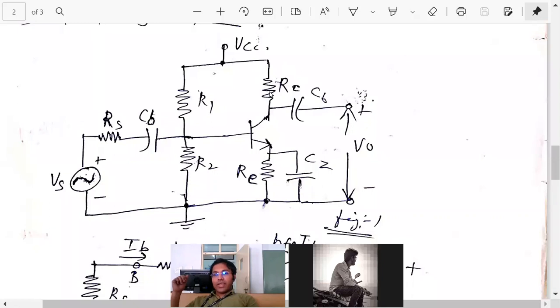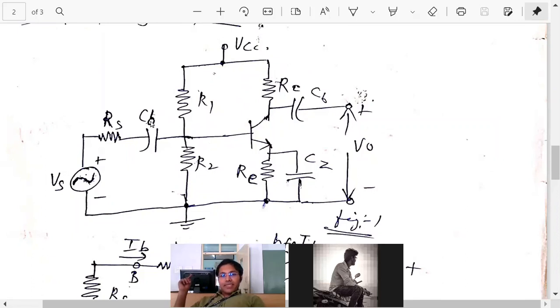They will directly put the load here, okay? Because for AC equivalent, V0 is this and VCC is ground, isn't it? So directly this appears across V0 for AC, okay? For AC equivalent, RC appears from this point to ground, isn't it? So it is also called the load, right?